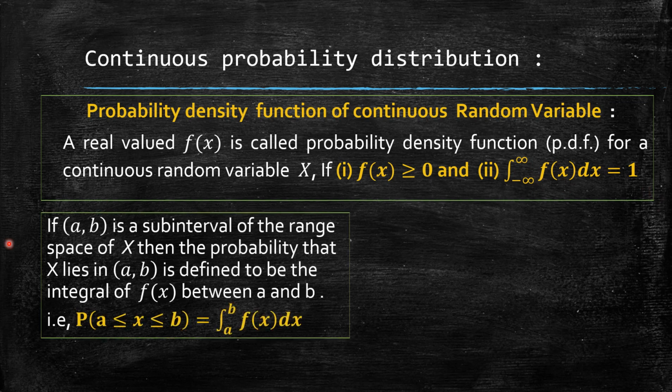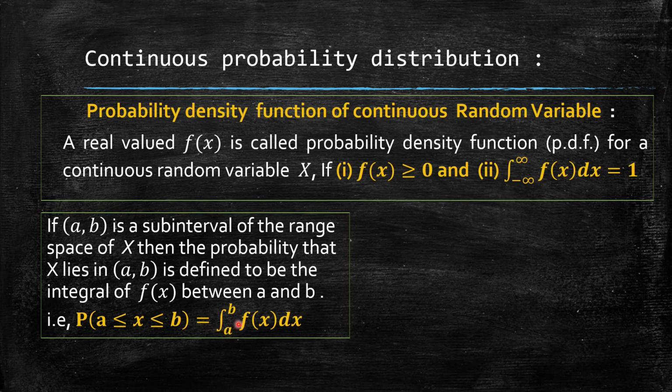Now, suppose (a, b) is a subinterval of the range space of x, then the probability that x lies in this interval is defined to be the integral of f of x between a and b. That means probability of a less than or equal to x less than or equal to b, how can we find? That is integrating f of x between a to b. In case of discrete, it is just summation of probabilities.